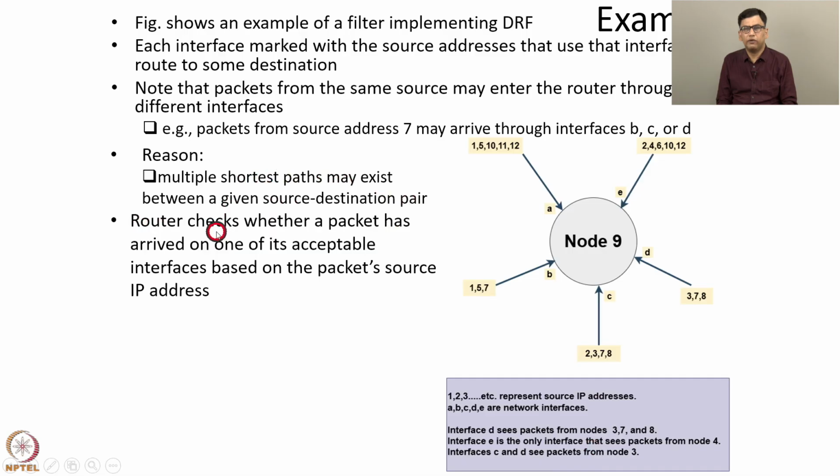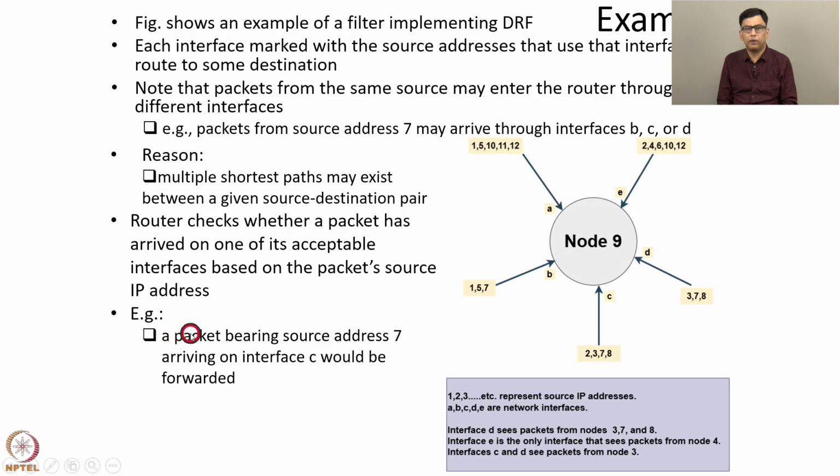Now the way that DRF operates is as follows. The router checks whether a packet has arrived on one of its acceptable interfaces based on the packet's source IP address. For example, if a packet with source IP address 7 is received, then it should be received from one of these three interfaces, B, C, or D. If it is received from interface A, then it is a spoofed packet and it should be discarded.